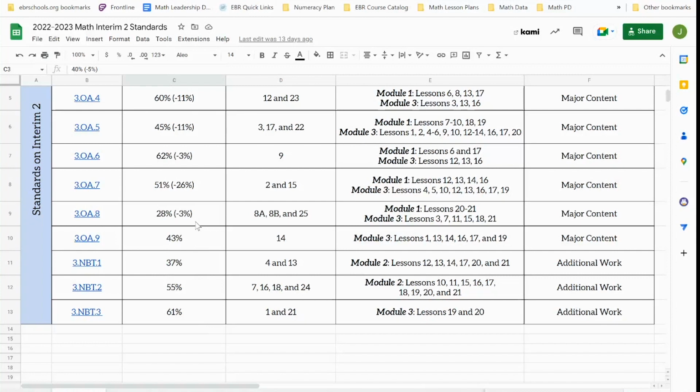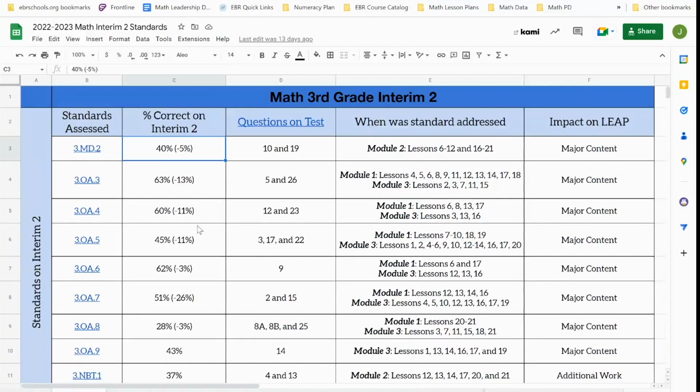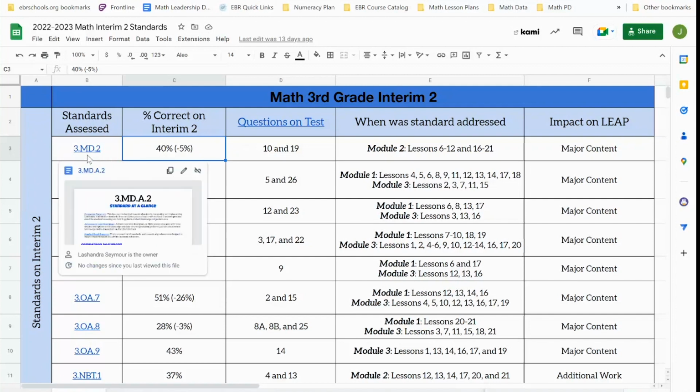So last year on Interim 2, we did not assess 3OA9 or NBT 1, 2, or 3. The other thing is, because it was an increase in the test, we also added some items possibly for the standards. So even though we saw a dip of 5% in 3MD2, that's not guaranteeing that last year the students saw the same exact questions. So last year, again, we were 5 percentage points higher on this standard.